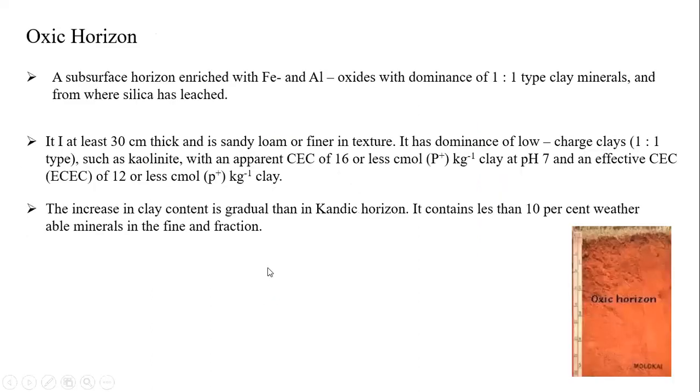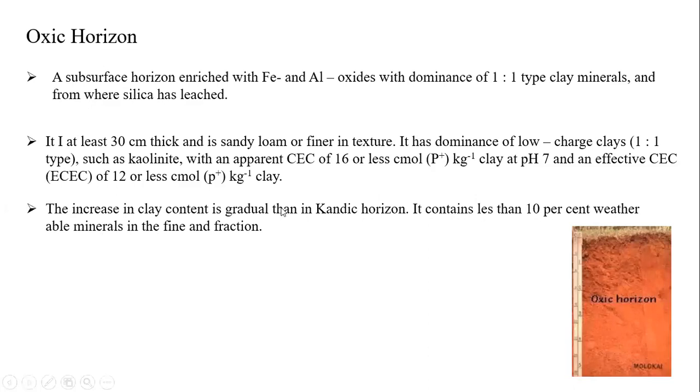Regarding the oxic origin, it is completely weathered and completely saturated. It is very rich in iron and aluminium oxides, completely dominated by 1:1 type clay mineral from where silica has been leached. What are the measurable characteristics? It will be around 30 centimeters thick and sandy loam or finer in texture. There is domination of very low charged 1:1 clay material, such as kaolinite, with an apparent CEC of less than 16, and pH will be around 7, and your ECEC will be around 12 or sometimes less than 12.